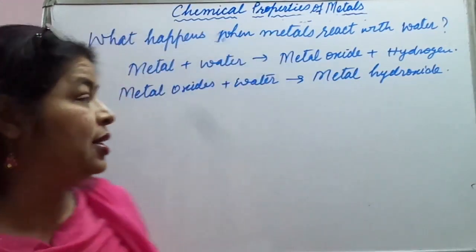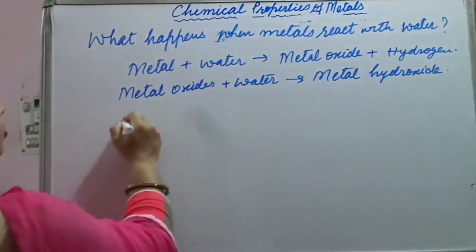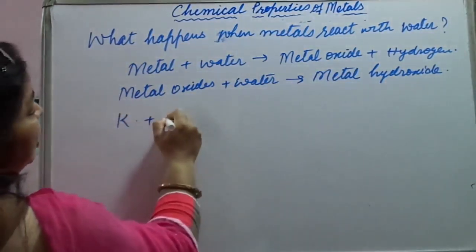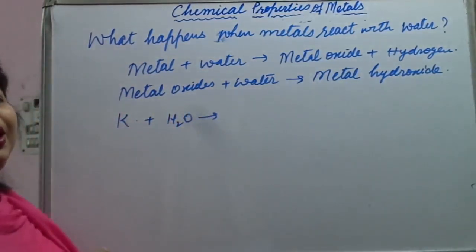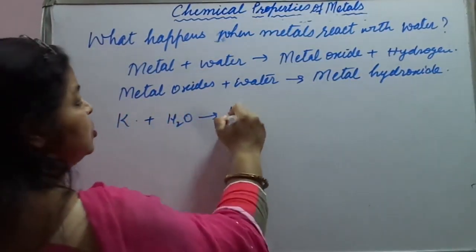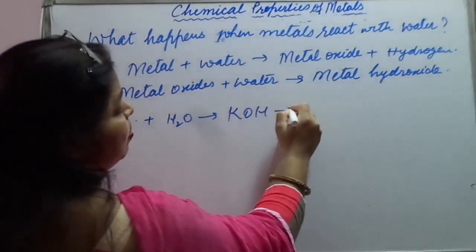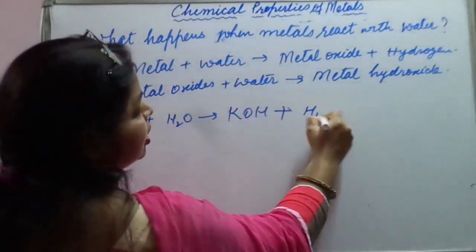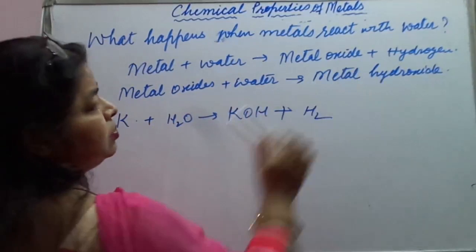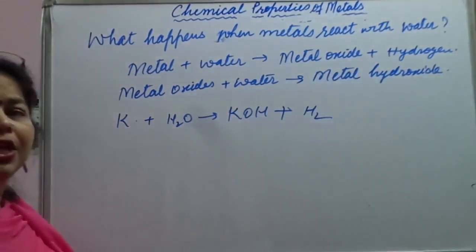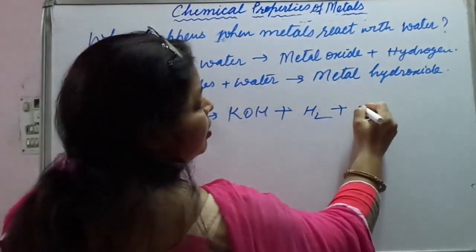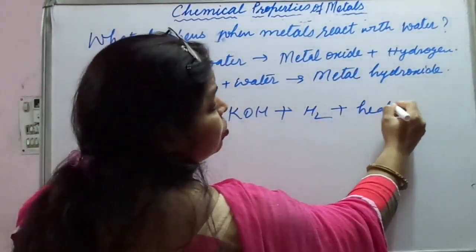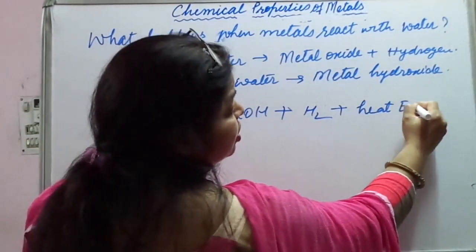Okay, so let us see the reaction. Potassium plus water forms KOH plus hydrogen gas. Now this hydrogen gas that is formed is going to catch fire and it will become exothermic in nature.